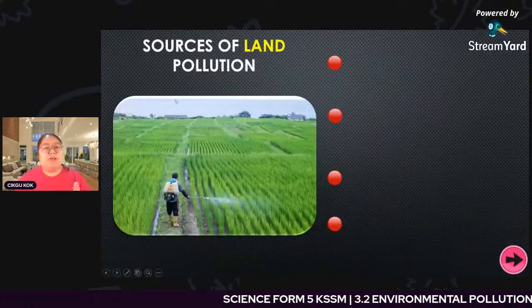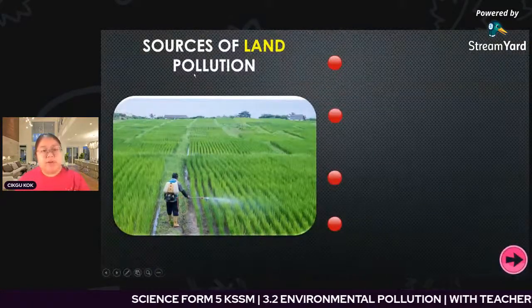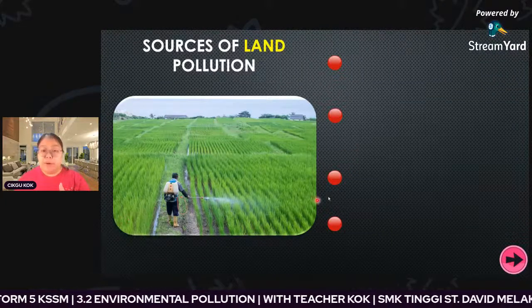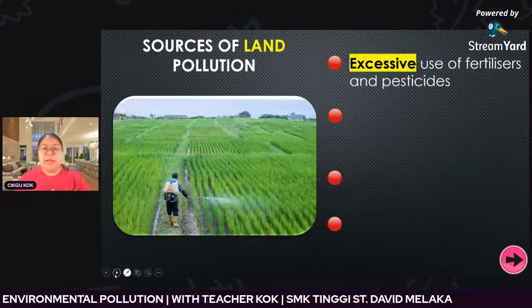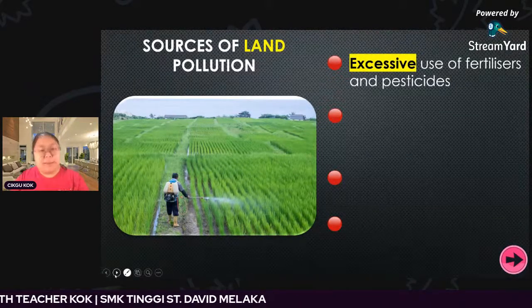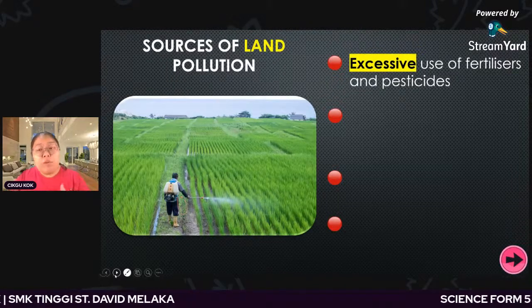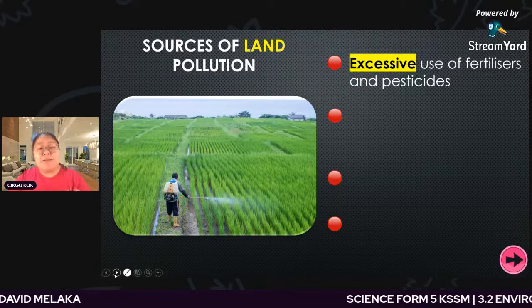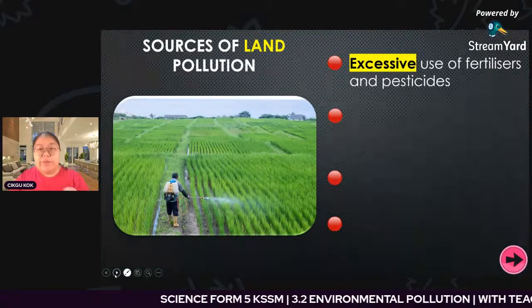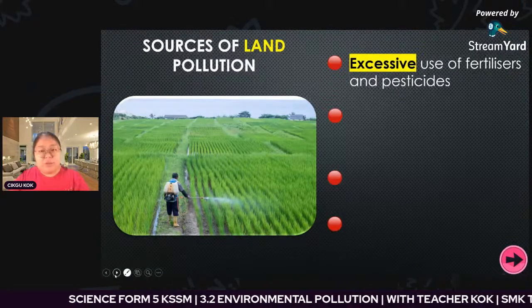Land pollution, the sources first. We are going to discuss the sources in point form. First one is excessive use of fertilizer and pesticide. When we overuse fertilizer and pesticide for plantations, the extra will flow or be absorbed into the soil.